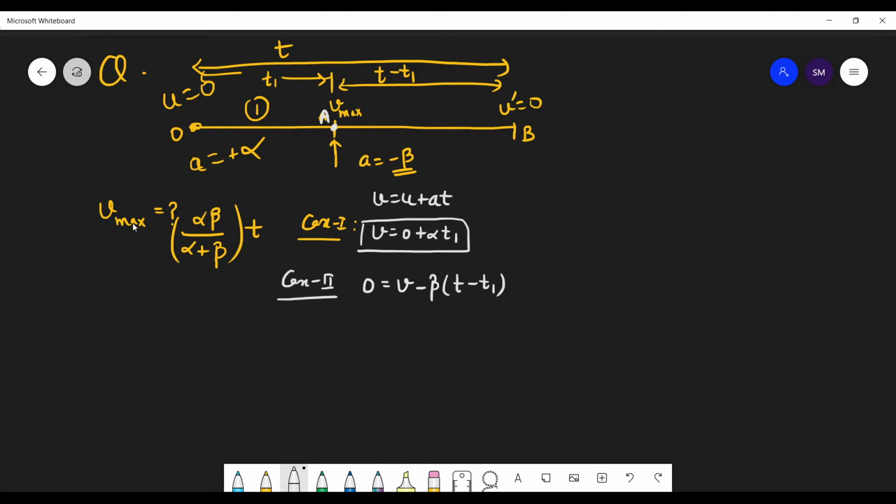So what do you want? You want v. You want it in terms of alpha, beta and t. Do you want t1? No, sir. Because you have assumed t1 yourself. Rest of the variables are given. So whatever you have assumed yourself, you have to remove it. So what's the value of t1 from here? v by alpha. And put this value of t1 over here. What do you get?